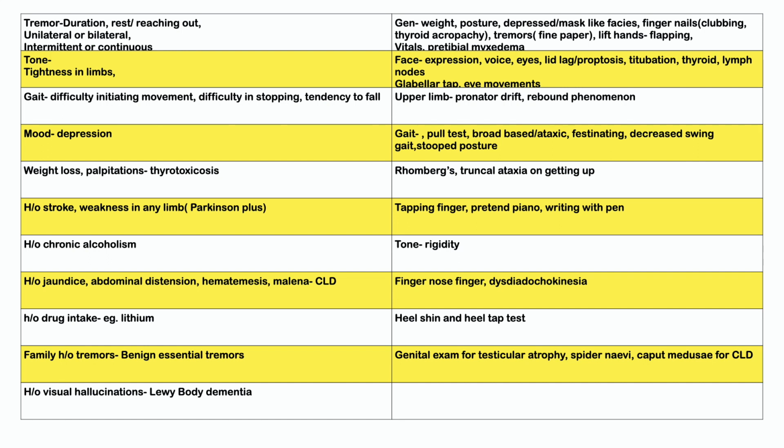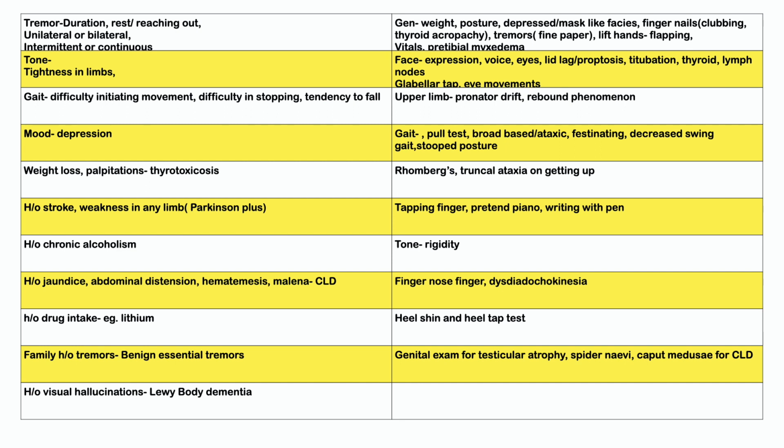Then I'll do the finger nose finger test. I'll do dysdiadochokinesia, repetitive alternating movements in both hands. And then I'll also do eye movements and ask for any diplopia. I should have done that along with the face. But eye movements for looking for ophthalmoplegia, and ask the patient whether they have diplopia.